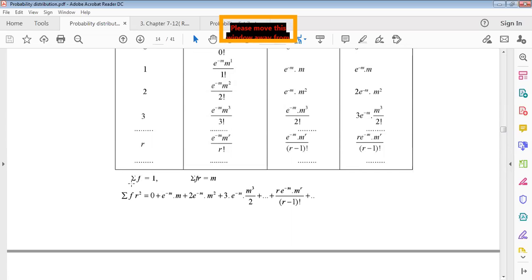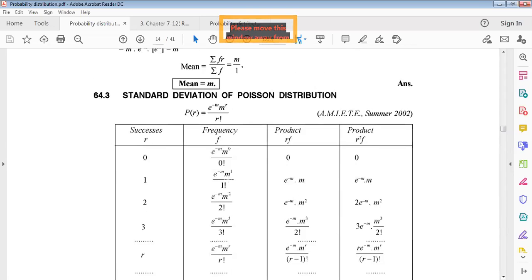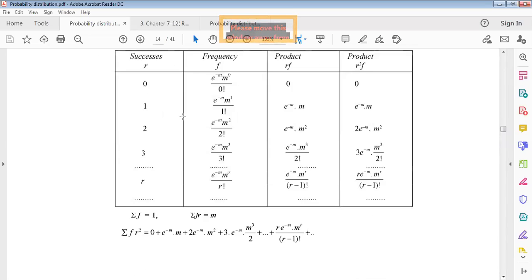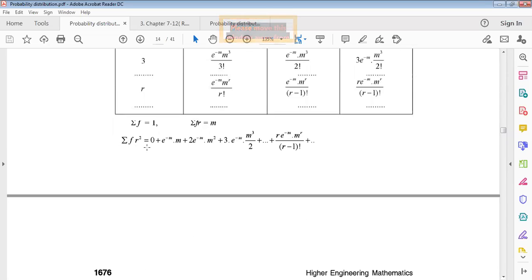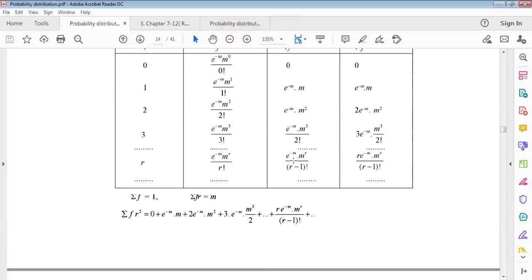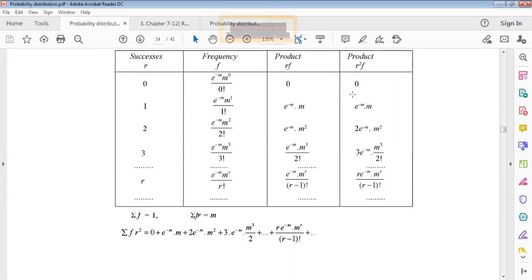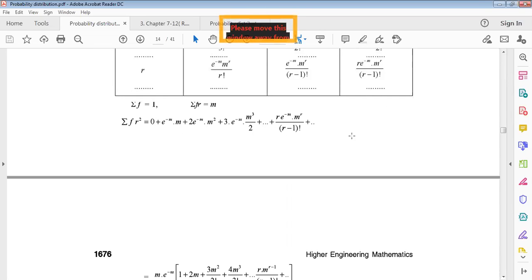Looking at the above, the summation of all frequency will be 1. Summation fr equals what? m. We derived it here: summation fr equals m. So what will summation fr square be? Just make the sum of all terms: 0 plus the second term plus the third term plus the fourth term, and so on up to the r plus 1 term. So we get this whole infinite series.